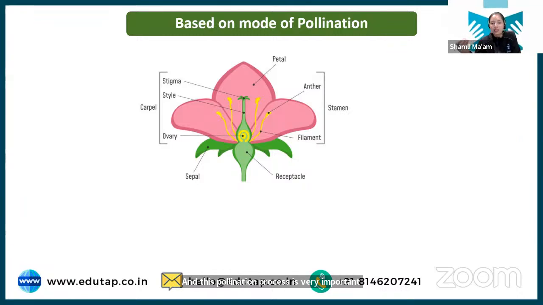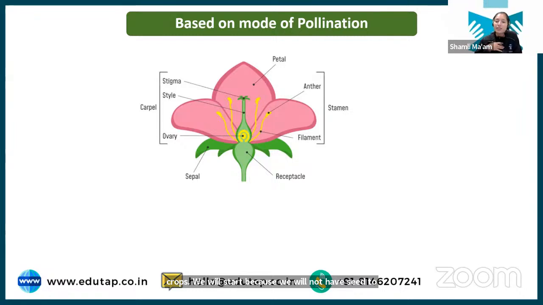You might have heard this previously, that if bees do not pollinate our crops, we will starve. There is a complete movie based on this concept. So if insects or any pollination agent do not pollinate our crops, we will starve, because we will not have seed to consume. We will not have grains to consume, right?